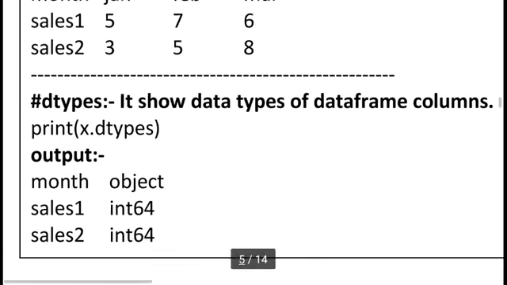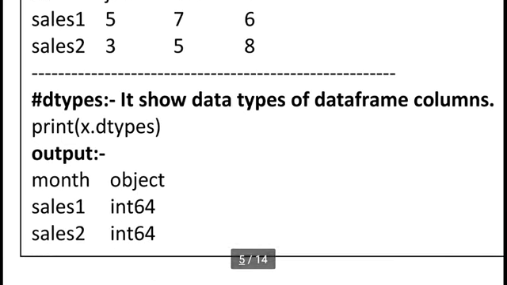So simply you can see, because in the month variable we have Jan, Feb, or March, a different kind of value, it means string data type. For the string data type, here Python uses object. Cells 1 and cells 2 are clearly numerical values, so here Python uses int64 for storing cells 1, and int64 for cells 2. So it gives the information about which type of content is stored in a particular column. So X dot dtypes, keep in mind.